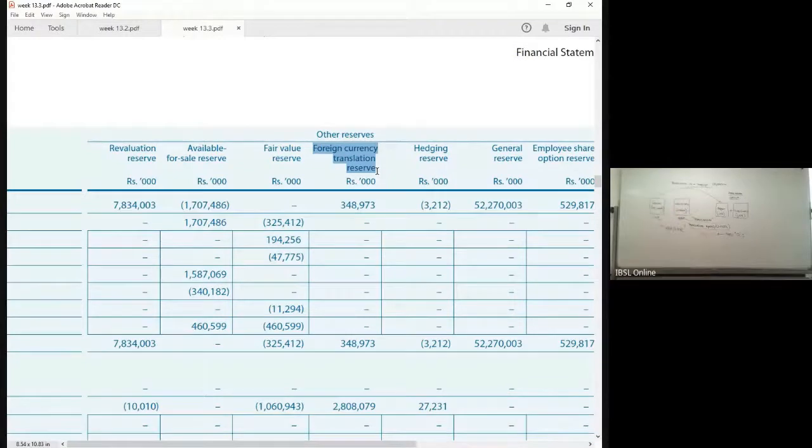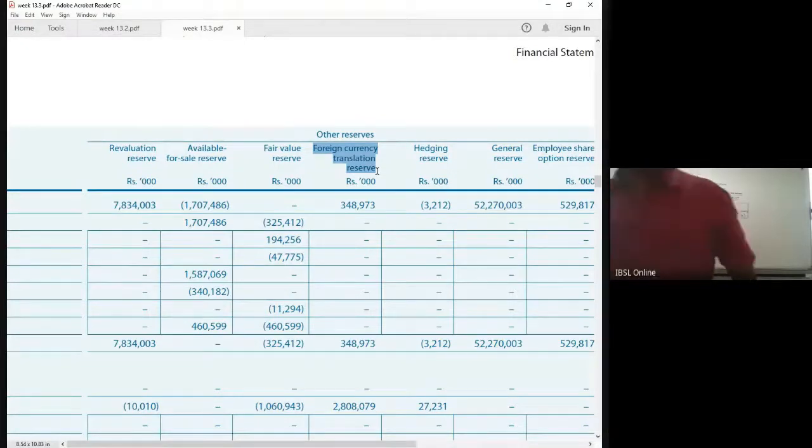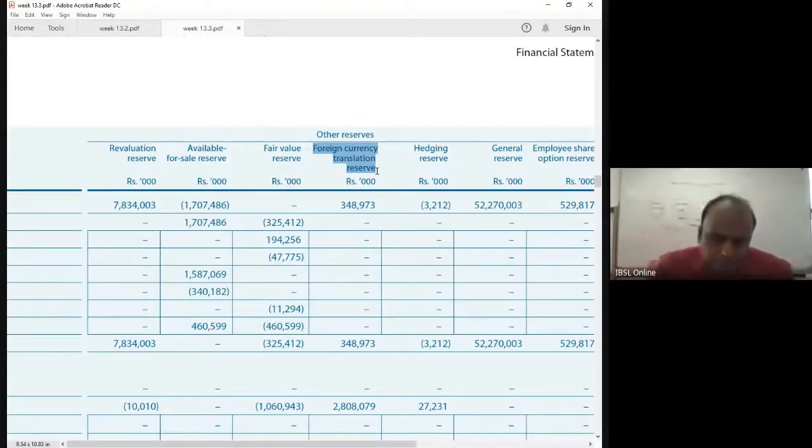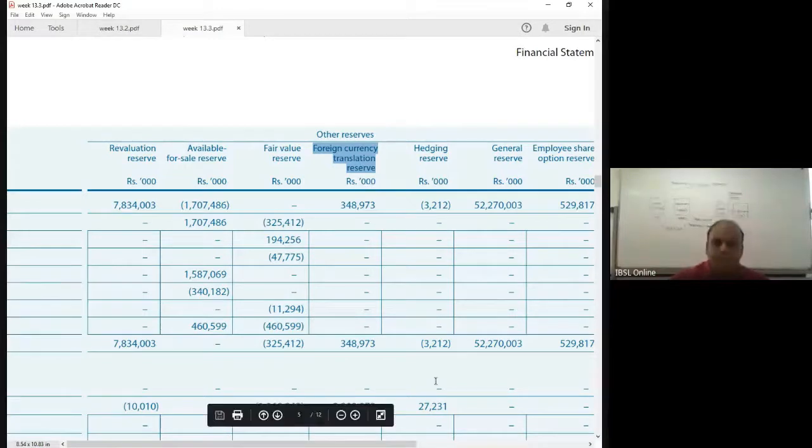Okay, so revaluation goes into the P&L and foreign currency translation reserve comes into the equity. Those are the two main items.